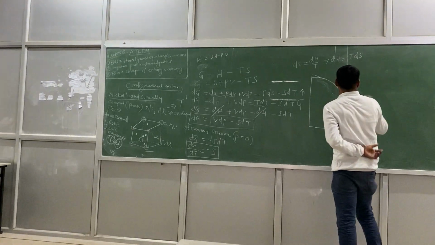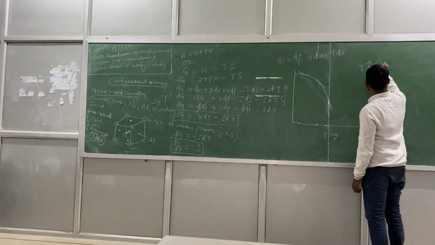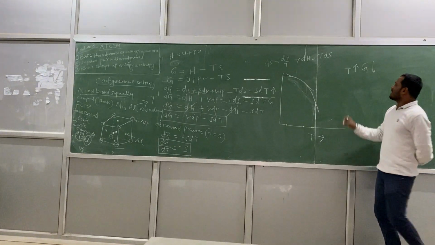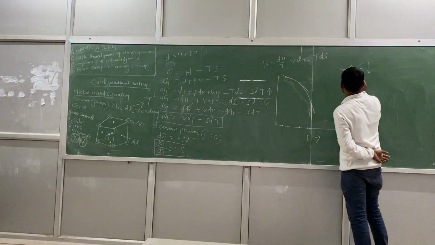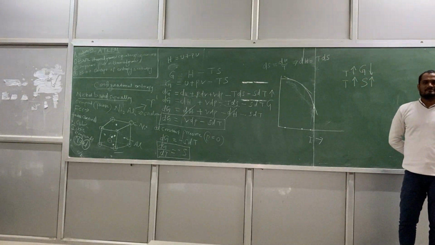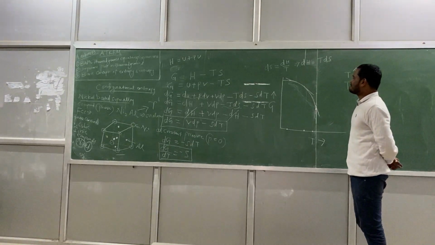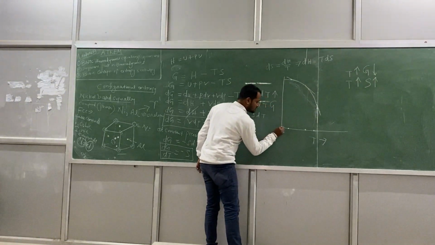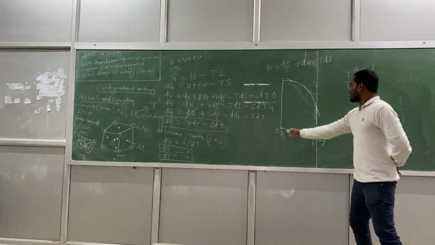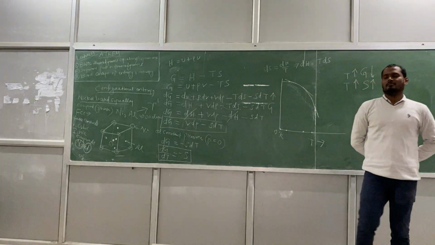Okay. So I can write: if temperature increases, G decreases. It is clearly showing. And if temperature increases, what happens to S? Increases. Fine. So this is what temperature? 0 degree Kelvin. So you are increasing the temperature, entropy is increasing. You are increasing the temperature, free energy is decreasing.